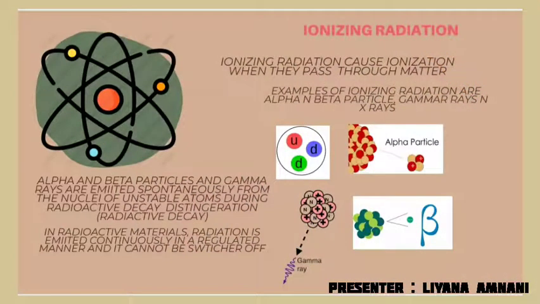Next, ionizing radiations cause ionization when they pass through matter. Examples of ionizing radiations are alpha and beta particles, gamma rays, and also X-rays. Alpha and beta particles and gamma rays are emitted spontaneously from the nuclei of unstable atoms during radioactive disintegration, which is radioactive decay. In radioactive materials, radiation is emitted continuously in a regulated manner and there is no way of stopping it. It cannot be switched off. So it shows that when radiation occurs, it cannot be stopped or switched off.